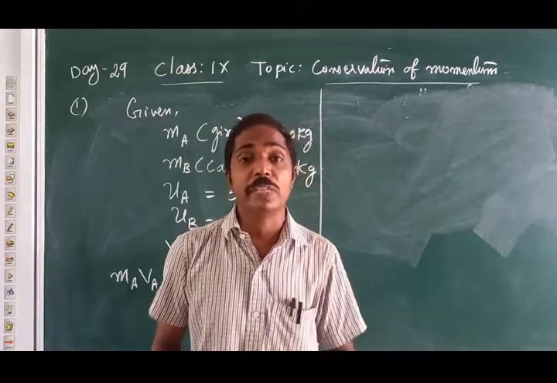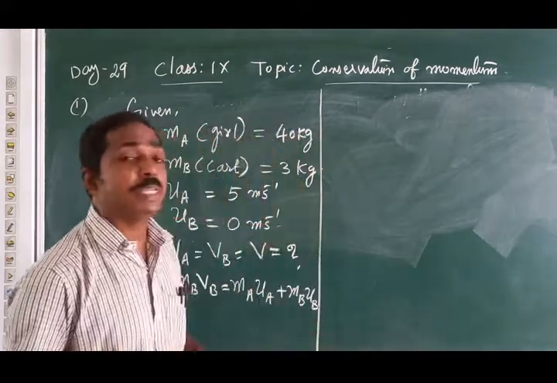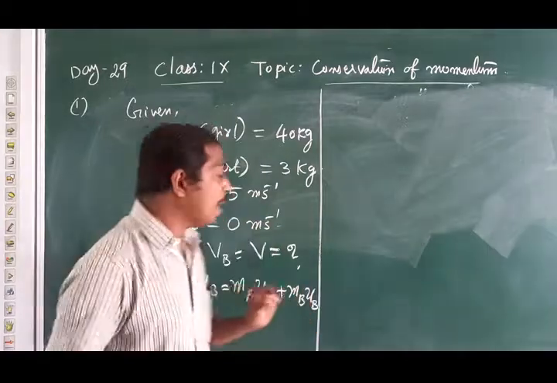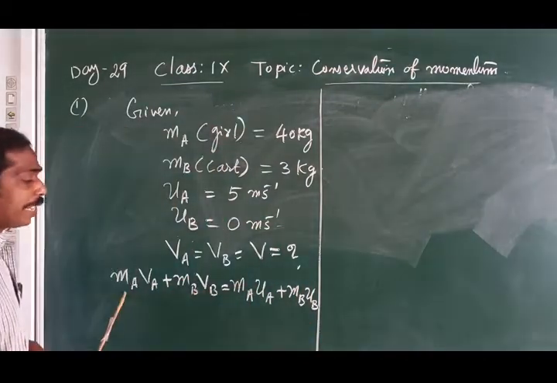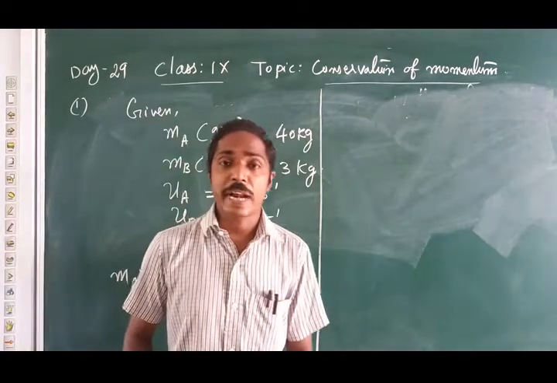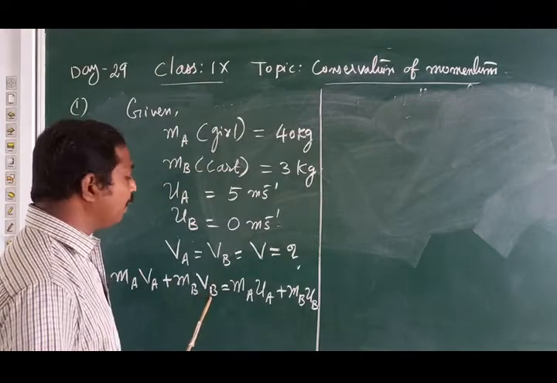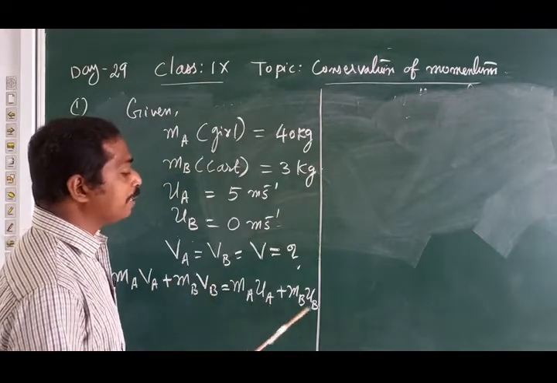That's the interaction between cart and girl. This is the momentum after interaction, and this is the total momentum before interaction. Both are equal. So we use m_A v_A plus m_B v_B equal to m_A u_A plus m_B u_B.